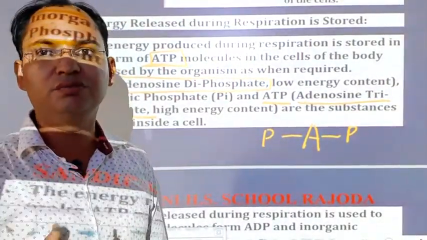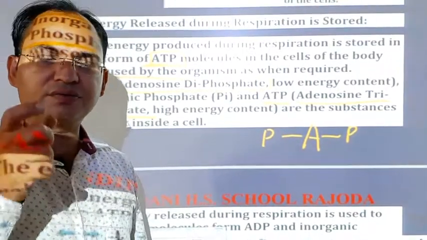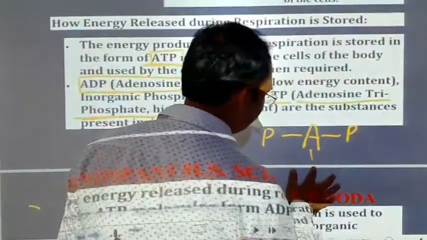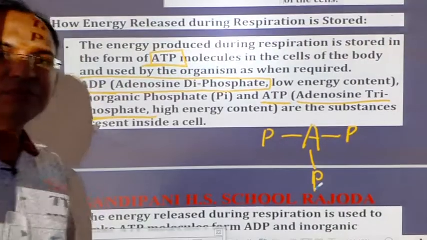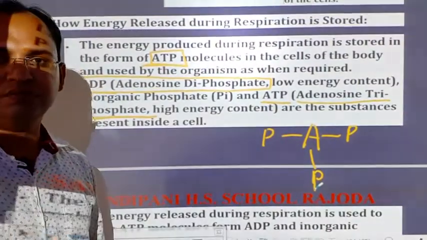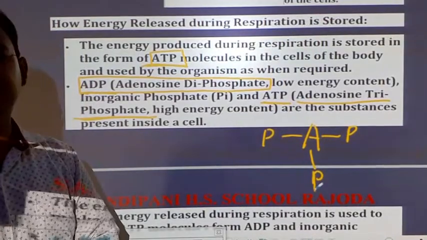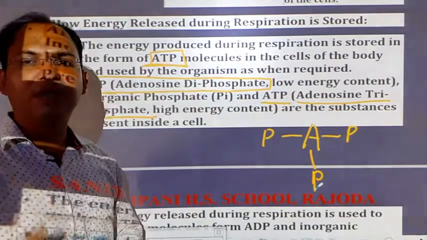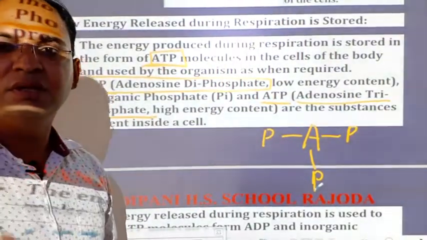Di means two. Now another inorganic phosphate gets attached with this adenosine, then the total number of phosphates will be 3. Now it is known as ATP, adenosine triphosphate, and it has high energy content. So whenever ATP is utilized by the body, it provides a large amount of energy for the action of the body.